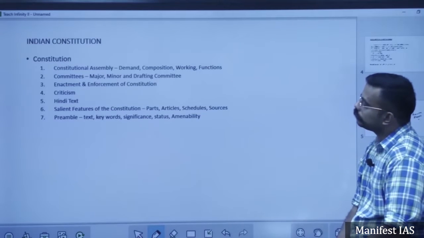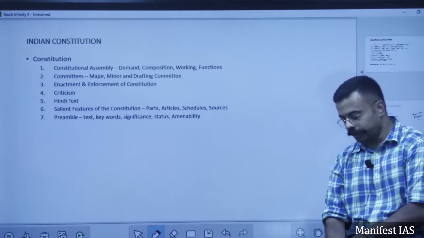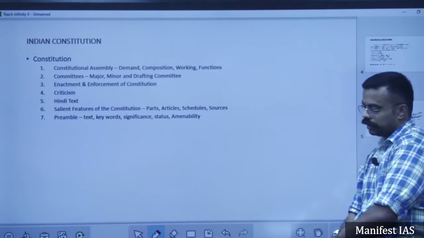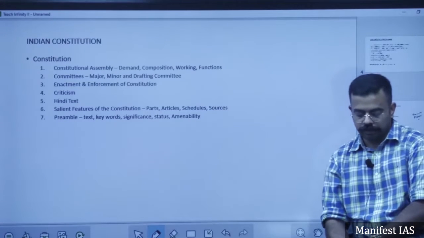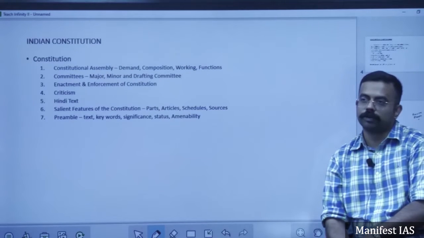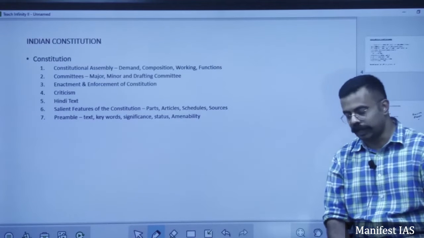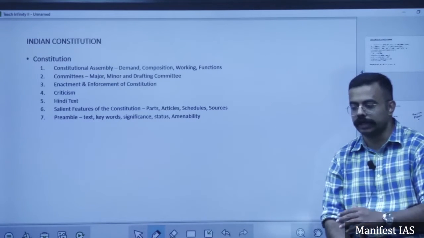Moving further, enactment of the Constitution. We celebrated the Republic Day the day before yesterday, 26th of January, but that was not the day of enactment. After 2014, we are celebrating Constitution Day.